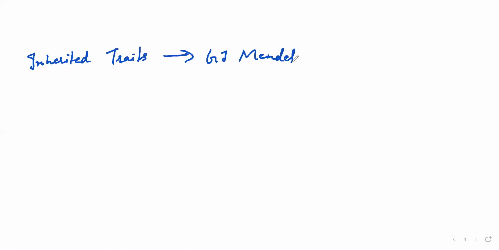That is what we are going to learn now. First of all, Gregor Mendel performed an experiment by taking a pea plant. The scientific name of the pea plant is Pisum sativum.